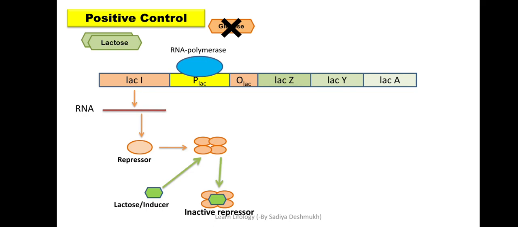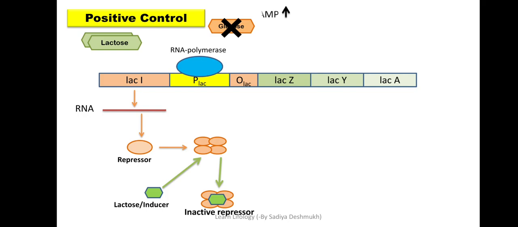RNA polymerase will come and bind to the promoter, but this RNA polymerase will not remain on the promoter, it will slip off. The slippage of RNA polymerase is there, and to stop it from slipping, we will require something which can hold this polymerase onto the promoter. So what is that something? Then we'll again go back to the glucose.